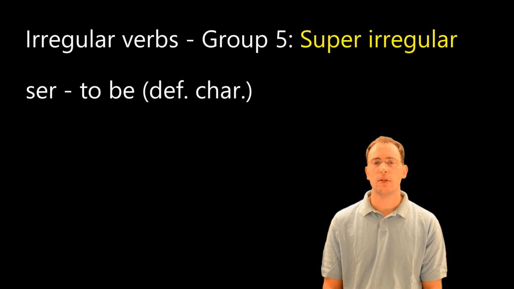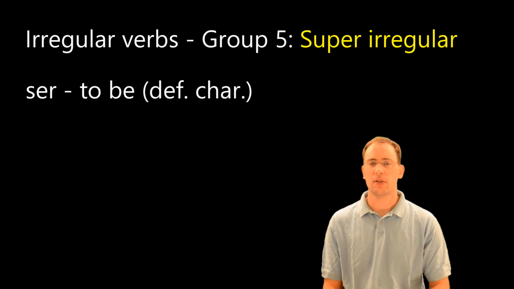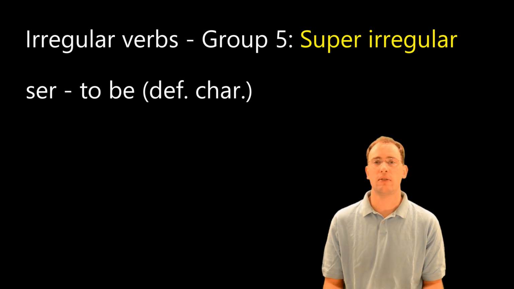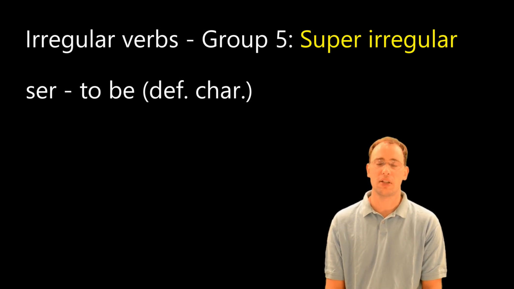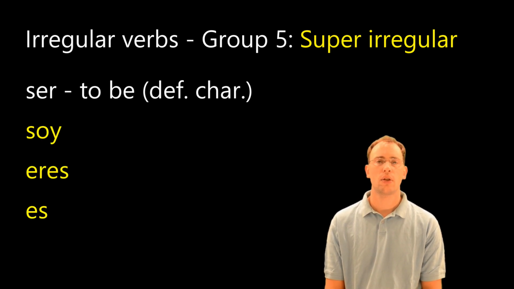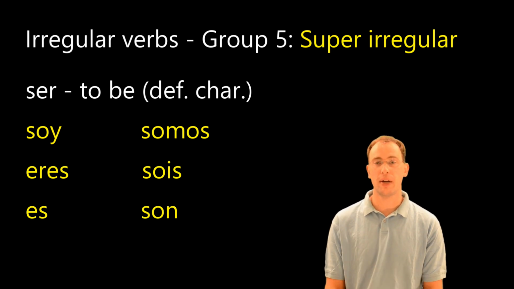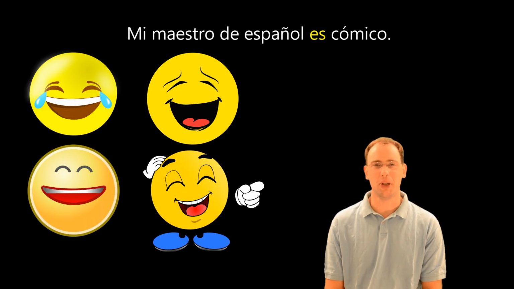Now, the verb ser just comes out of nowhere, I guess. We've got soy for the yo form, which is kind of normal. Starts with an S, ends with an OY. That's kind of been a theme so far, I guess. But then the rest of the forms, I don't know how to explain them, so let's just get to it. So for ser, we've got soy, eres, es, somos, sois, and son. No accents in that one either. So to use one of those super irregular verbs, I could say something like, Mi maestro de español es cómico.